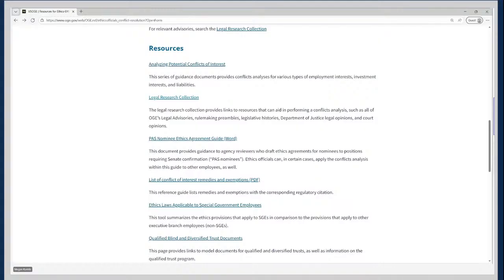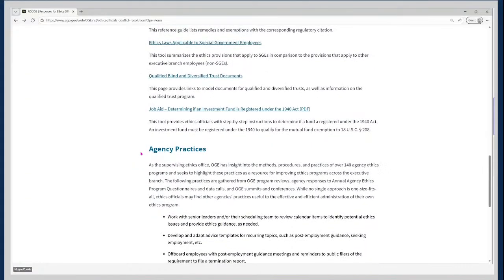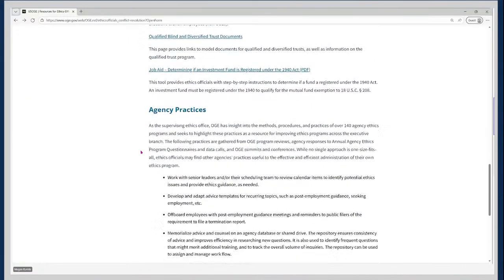So you do not necessarily need to memorize the routes that I'm sharing with you in this demo, but you can be reassured that if you click around on our website, you can probably find your way to the things that you need. But hopefully from this demo and from coming to our website more often, you'll find the best possible way to quickly access what you're looking for. And before we leave this page, I just want to again point out the agency practices section.